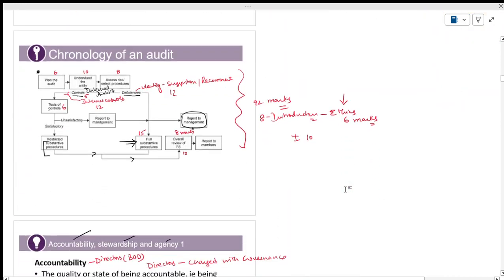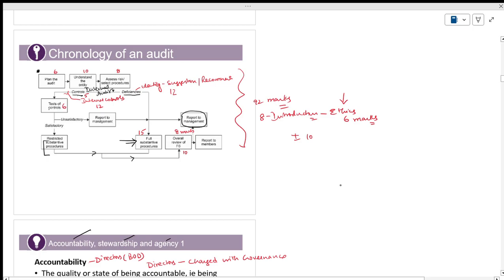See the thing, test of controls, point number 6. Even if it is satisfactory, you will do restricted procedures. Even if it is not satisfactory, unsatisfactory, you will do full substantive procedures. Procedures will be done, as simple as that. Is it clear? Okay.